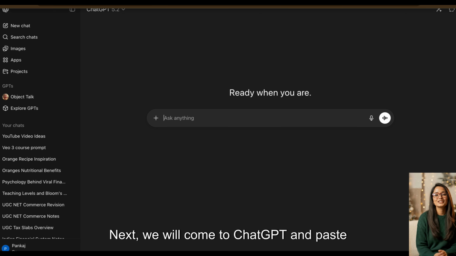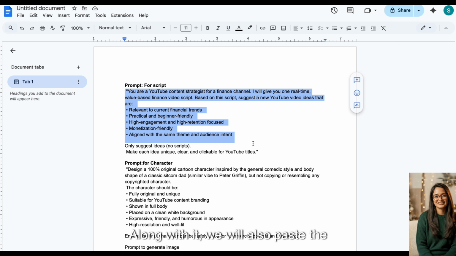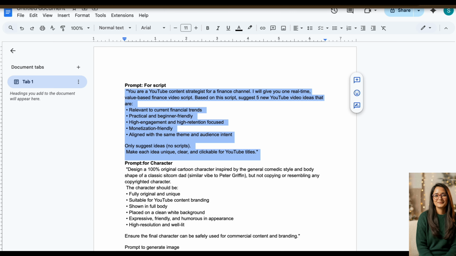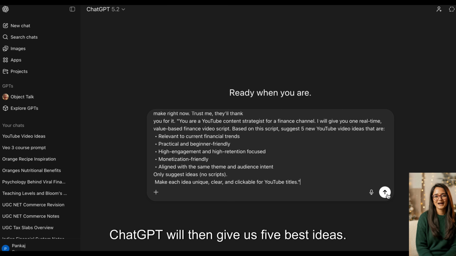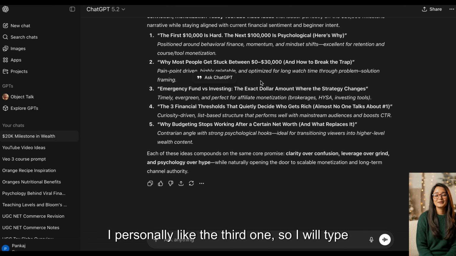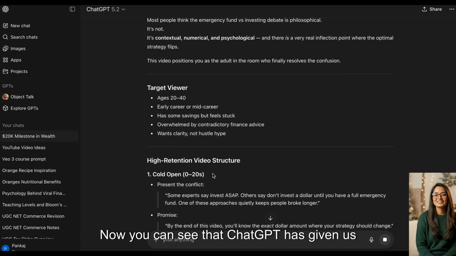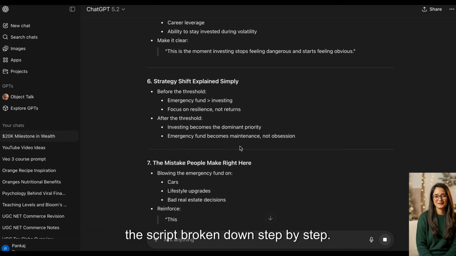Next, we will come to ChatGPT and paste that script. Along with it, we will also paste the prompt that I've shared in the description. ChatGPT will then give us 5 best ideas. I personally like the third one, so I will type Create number 3. Now you can see that ChatGPT has given us the script broken down step by step.